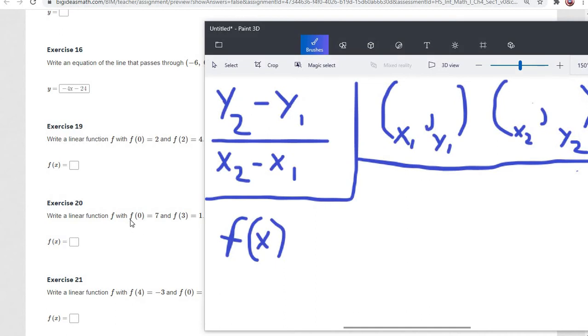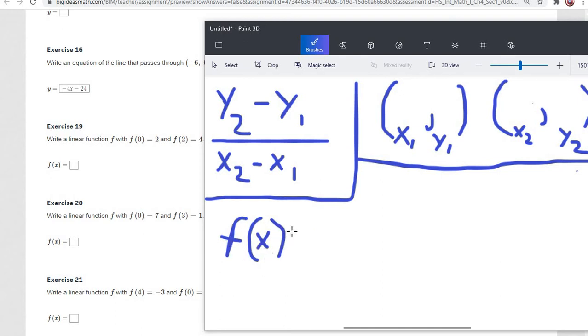All right, for these next few, we have this goofy f of x. You'll see sometimes it'll say g of x or h of x. What letter they use doesn't matter. This gets confusing for a lot of kids, but it's just a different way to give you the exact same information. So when you see f of x, just think of that as y.